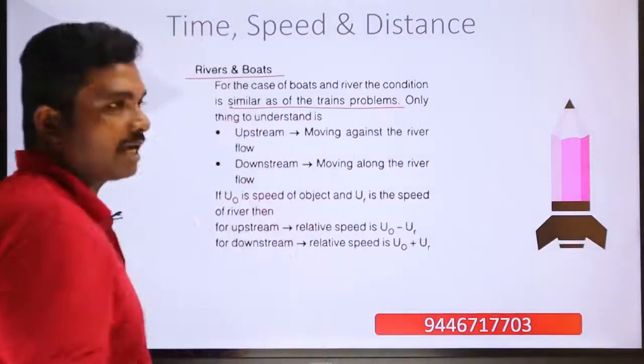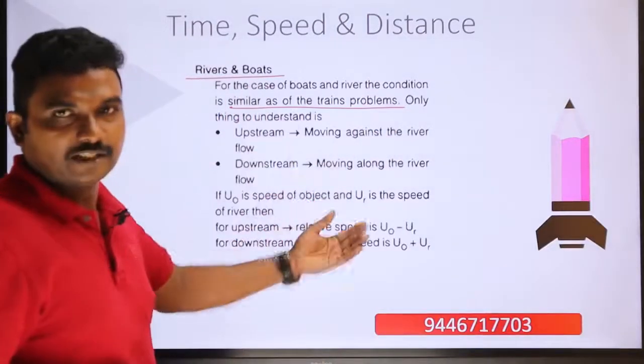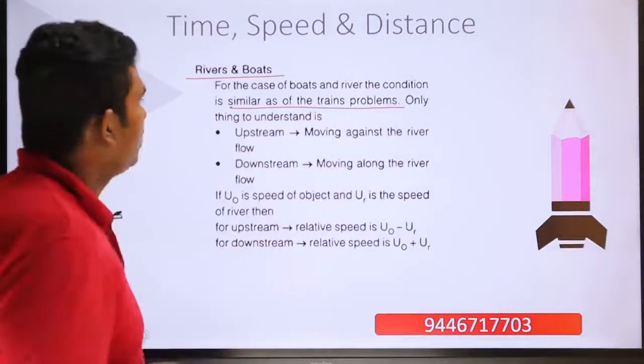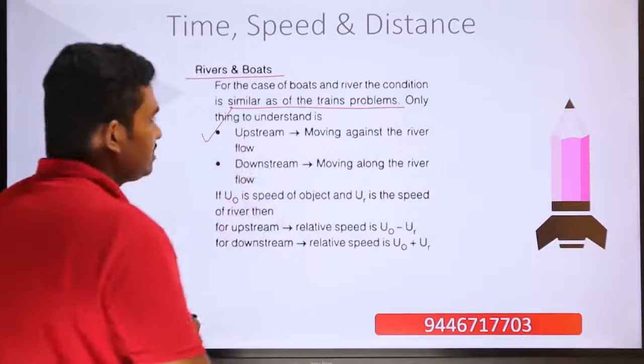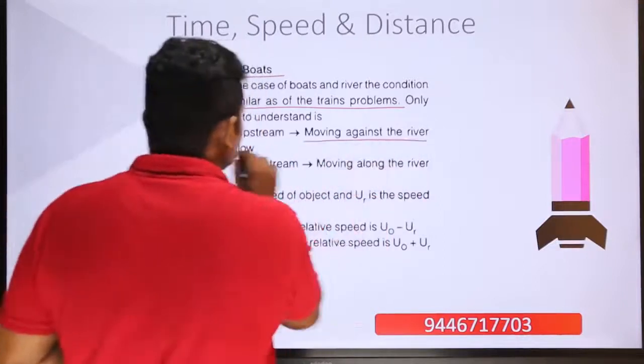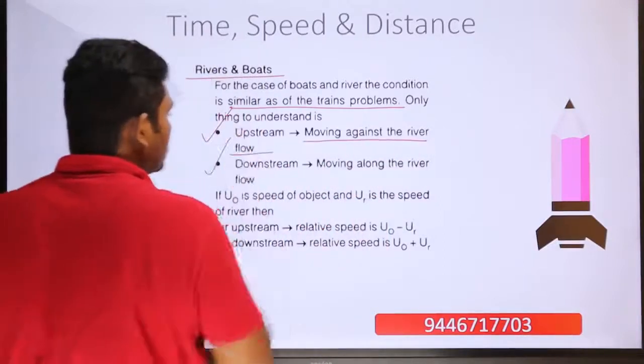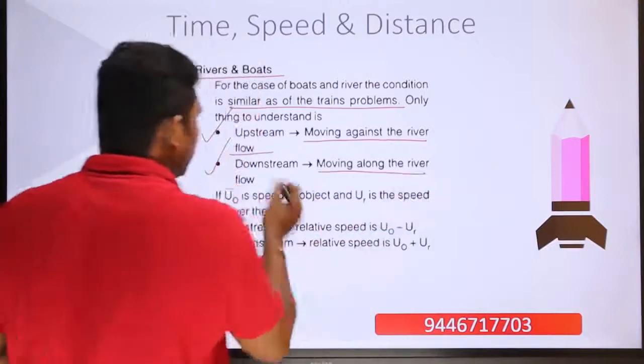The only thing that you have to understand is that upstream means movement against the river flow, and downstream means moving along the river flow.